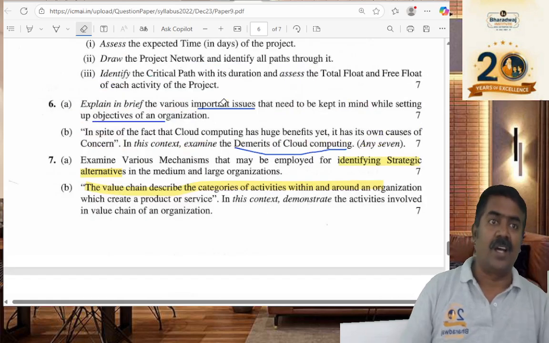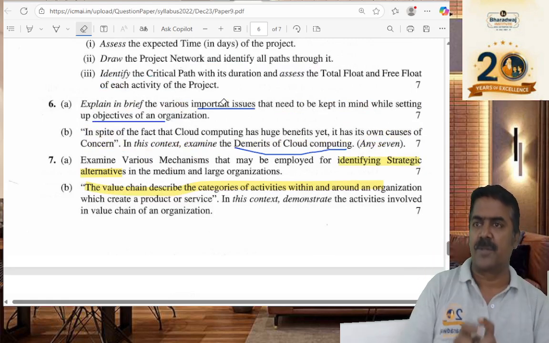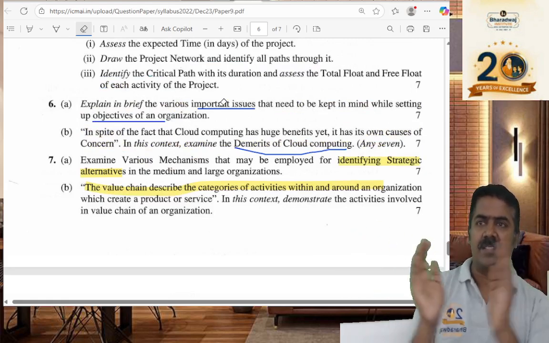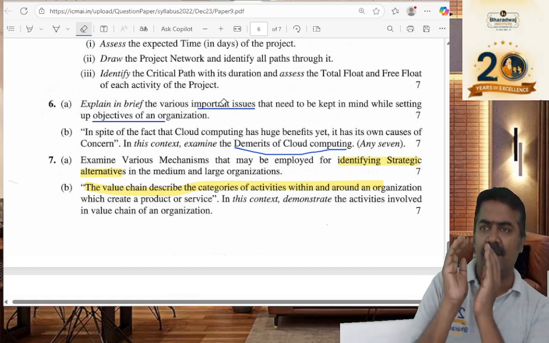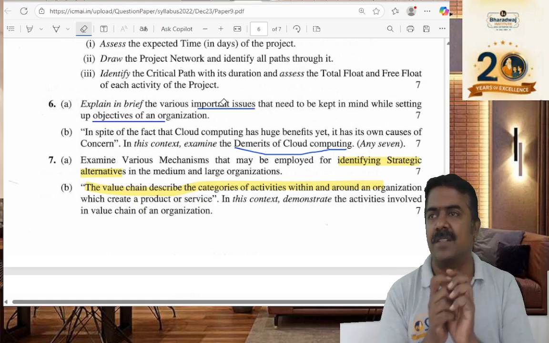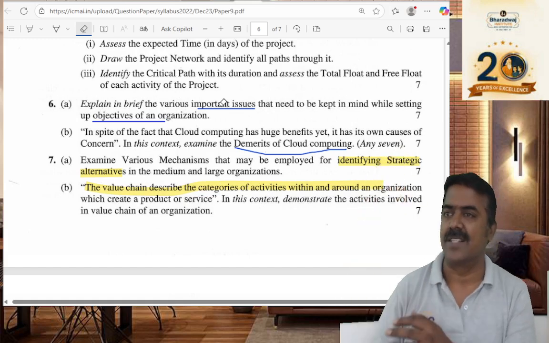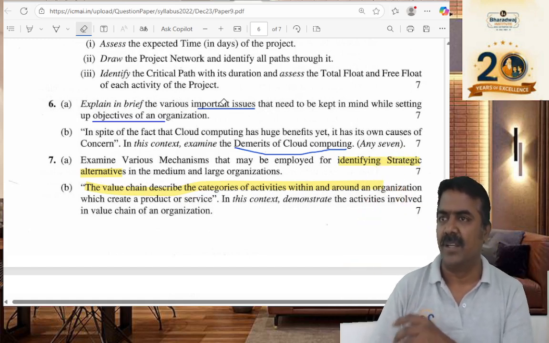But the main thing is to have your own short notes. The 140 pages are clear. This can be brought down to 20 pages, as I told you. Have short notes, always the key points, key elements. Short notes are most important. For example, what are the characteristics of big data? Okay, have short notes.